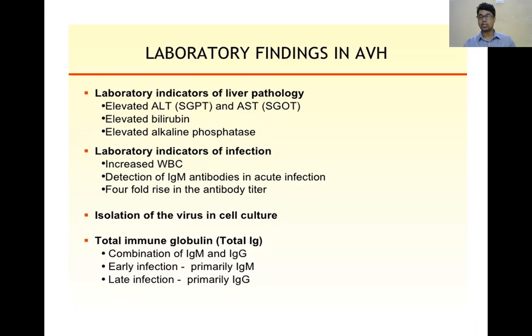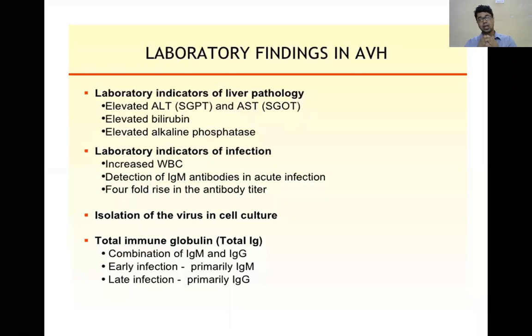Then next is whether there is damage after hepatitis: how much damage to the liver, what is the condition of the liver, what is the status of the liver, whether the liver is in a good condition or it's going towards bad, meaning towards the chronic stage or the failure stage. How to know? These are the synthetic markers. So what are the synthetic markers of your liver?